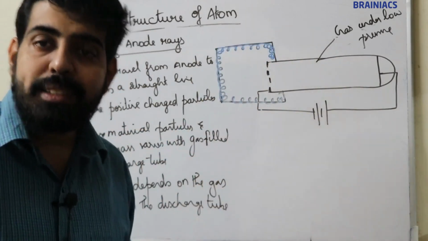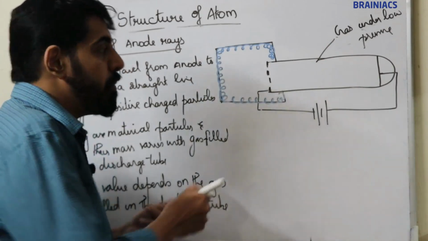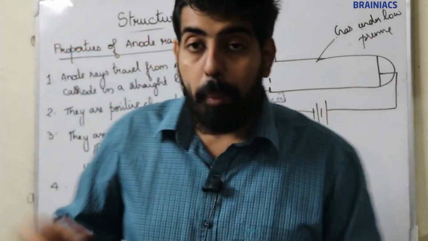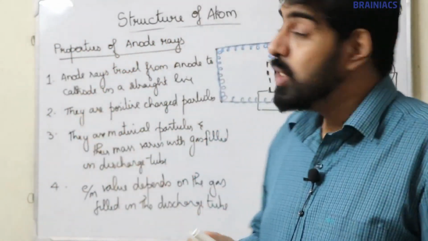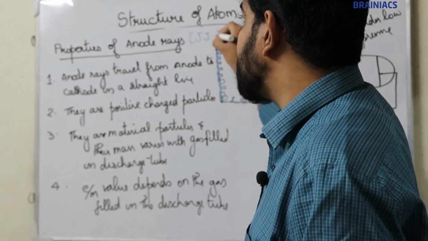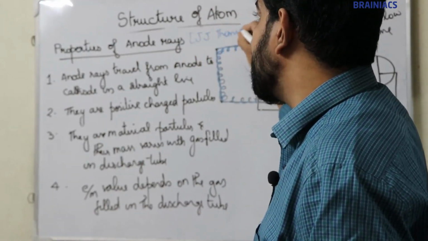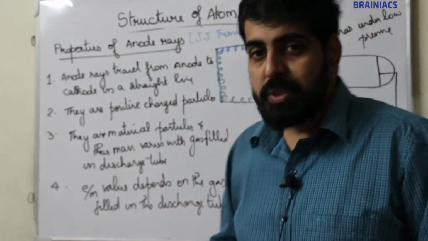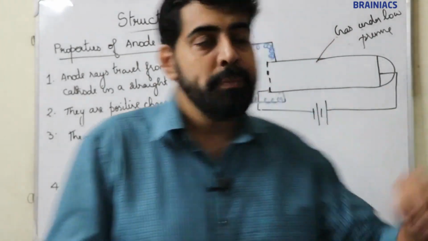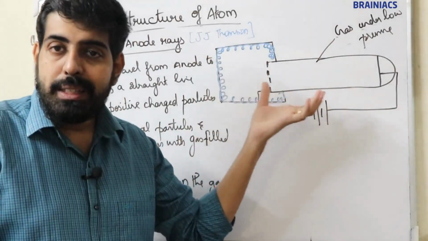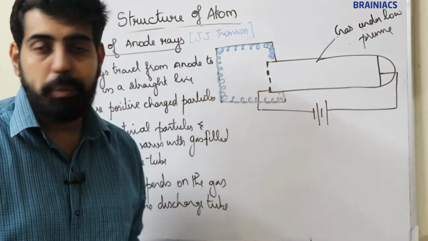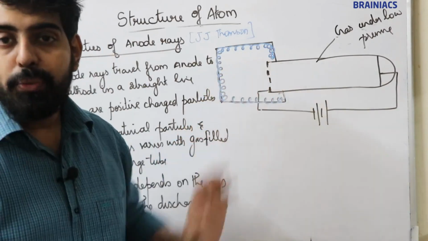Actually I have to tell you one more thing. The properties of anode ray were studied by J.J. Thomson. J.J. Thomson is the one who studied the properties of anode ray. You have to remember that point. Now when he studied these properties, he took a discharge tube experiment using a perforated cathode.